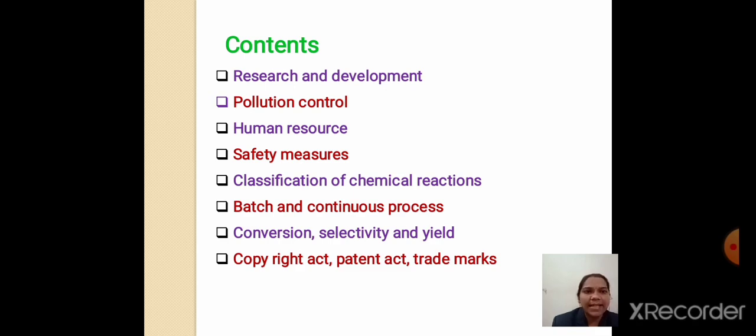And what is selectivity? When A and B react together, there is a formation of C without formation of D. Means if it selectively gives our product, that is C, it is called selectivity. And what is yield? Yield is nothing but the actual amount of the product which is formed in any chemical reaction, that is called a yield.